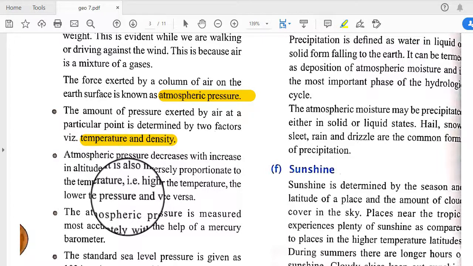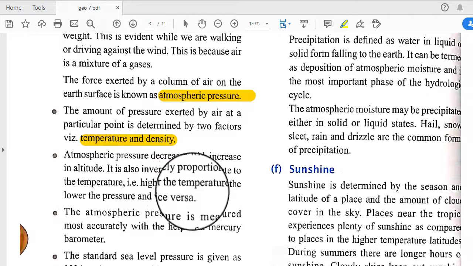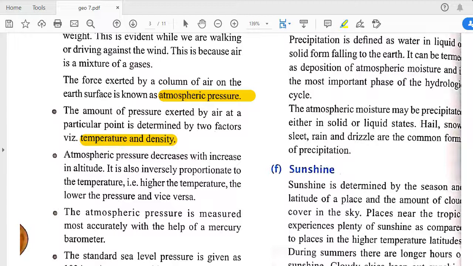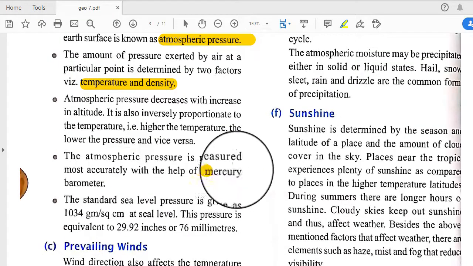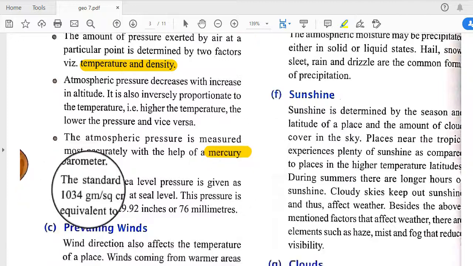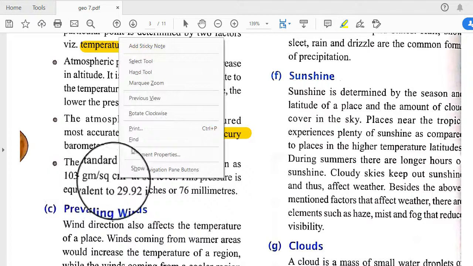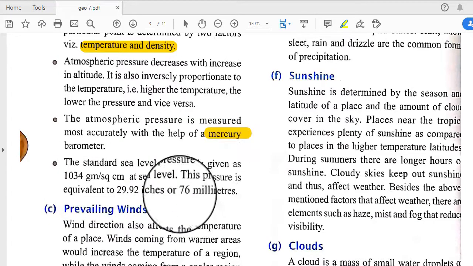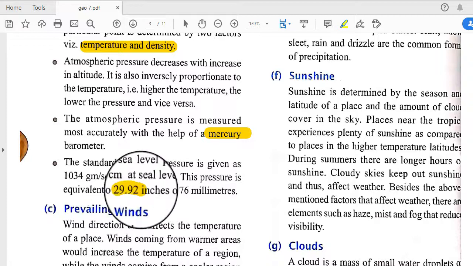It is also inversely proportionate to the temperature, because the higher the temperature, the lower the pressure, and vice versa. The atmospheric pressure is measured most accurately by a mercury barometer. With the help of a mercury barometer, we can easily measure the atmospheric pressure, and the standard sea level pressure is given as 1034 grams per square centimeter at sea level, and this pressure is equivalent to 29.92 inches or 76 millimeters.